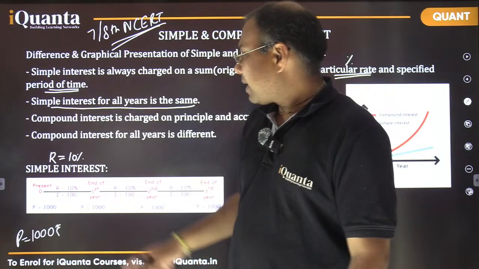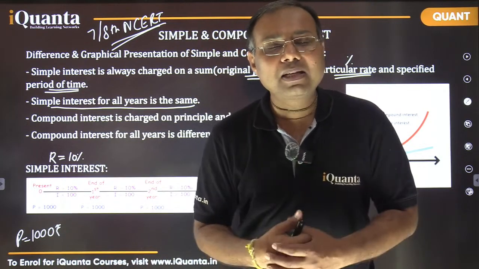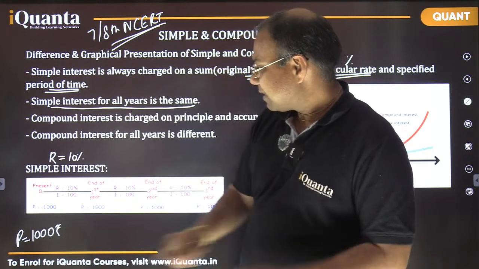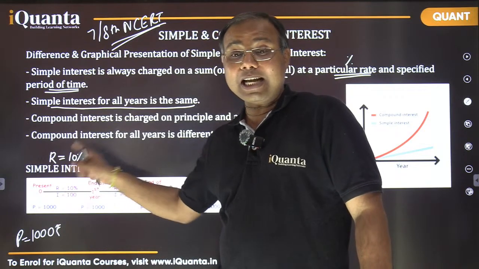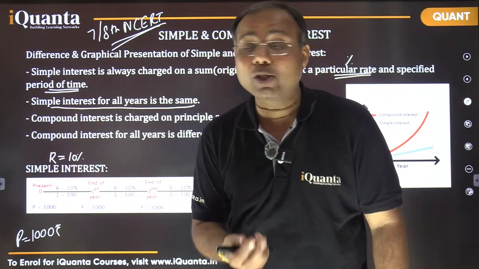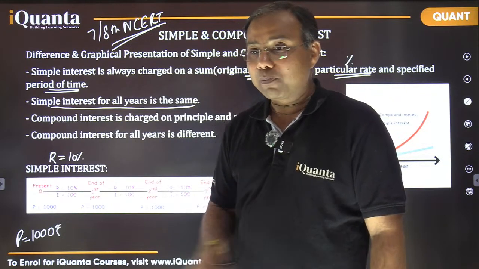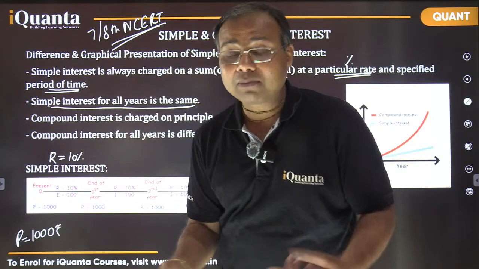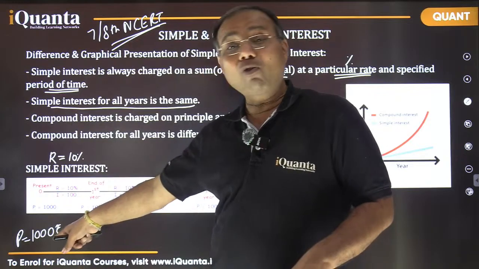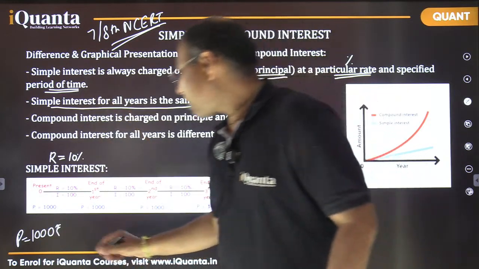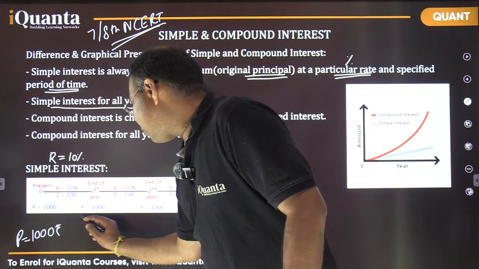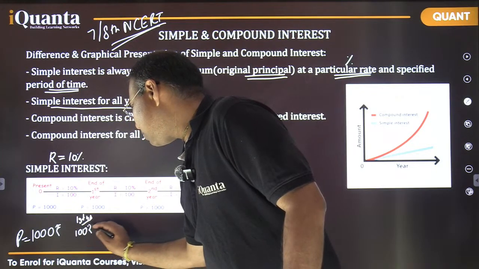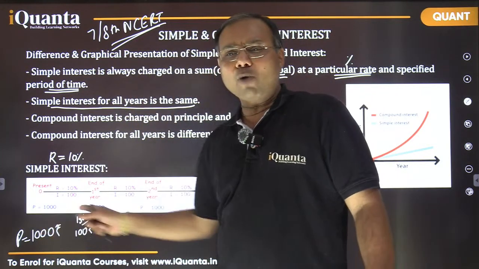Now, can you tell me in 1 year how much interest would be gained? 1000 rupees and rate of interest is 10% per annum. Every year 10% is to be received extra. This principal is invested only, it is not being taken back, but interest we are getting 10%. 10% of 1000 is 100. So in the first year you are getting an interest of 100 rupees. So total amount will become 1000 plus 100.